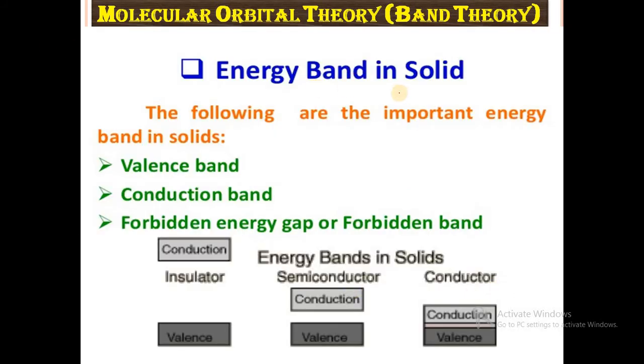In the case of energy bands in solids, the following are the important energy bands in a solid: the valence band is very important, then the conduction band, and the next one is the forbidden energy gap or forbidden band. In the case of good conductors, there is no band gap between the valence band and conduction band. But in a semiconductor, there is a small energy gap between the valence band and conduction band, and in an insulator, there is a large energy gap between the valence band and conduction band.